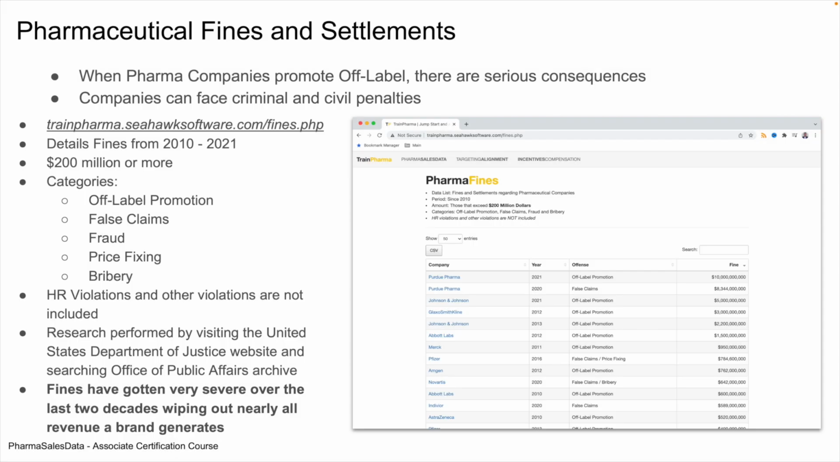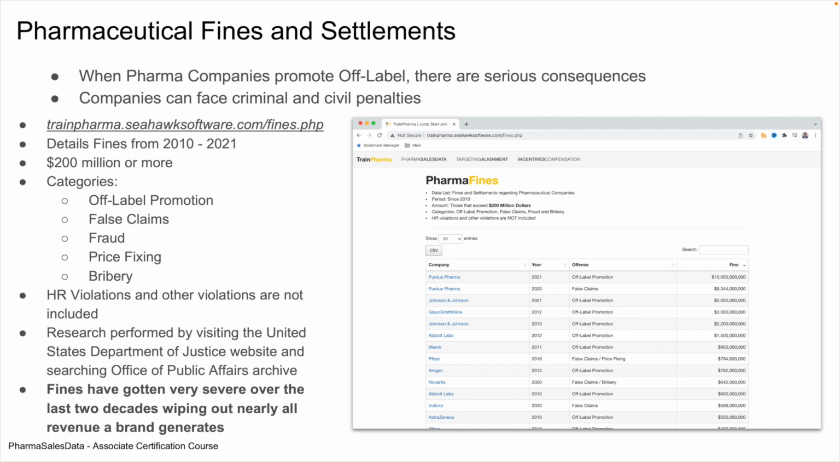Pharmaceutical fines and settlements. When pharma companies promote off-label, there are serious consequences. Companies can face criminal and civil penalties. What I did is I put together a web page just detailing some of the top fines over the last 10, 11 years. The URL for it's right there. It'll also be in the notes of this lesson.